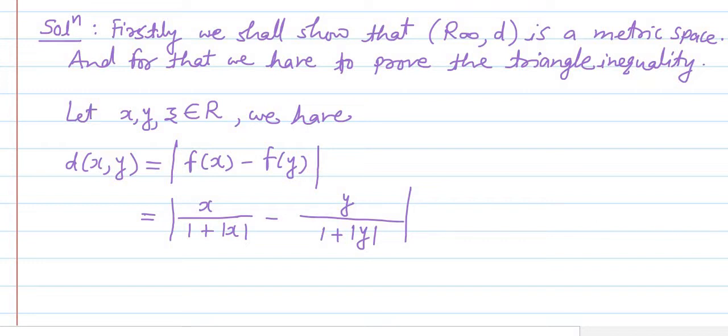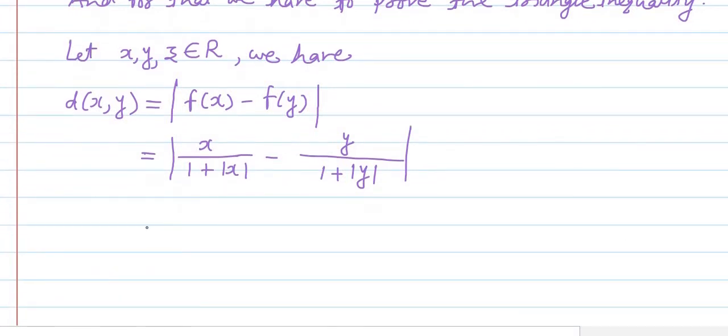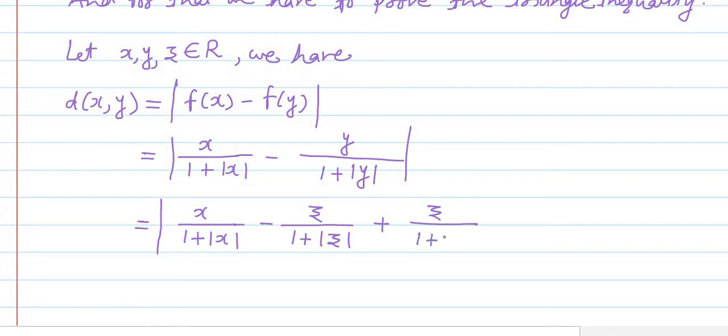Now, as z is again a real number, we will add and subtract one quantity in this modulus, and that quantity is z upon 1 plus mod z. Therefore we will get this is equal to the absolute value of x upon 1 plus mod x minus z upon 1 plus mod z plus z upon 1 plus mod z and minus y upon 1 plus mod y as it is.